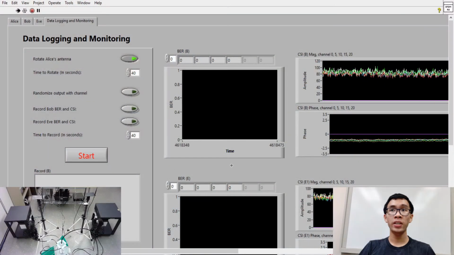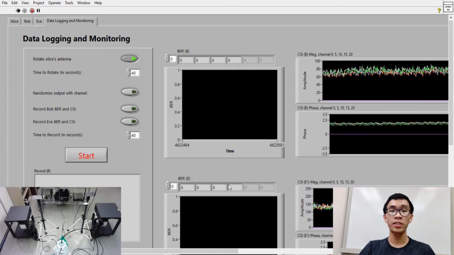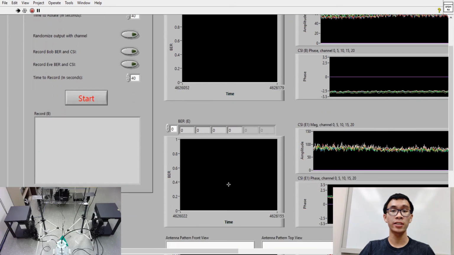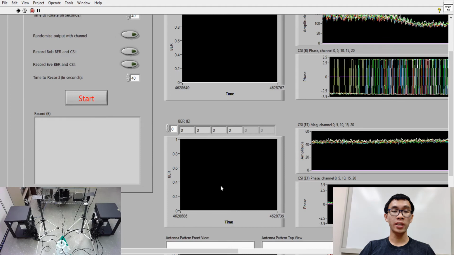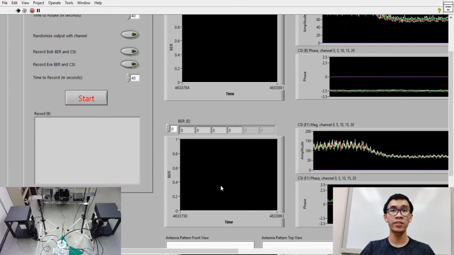You can see that the BER for Bob stays relatively low. However, we can also see that Eve's BER also stays relatively low. This is because of the multi-antenna setup that Eve has, which allows it to decode the received signal.